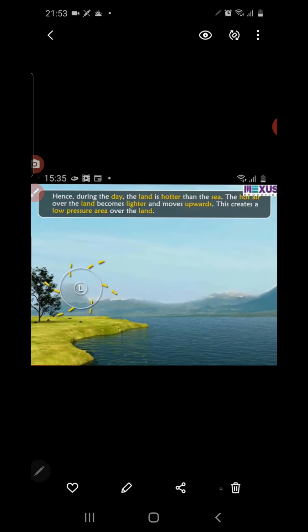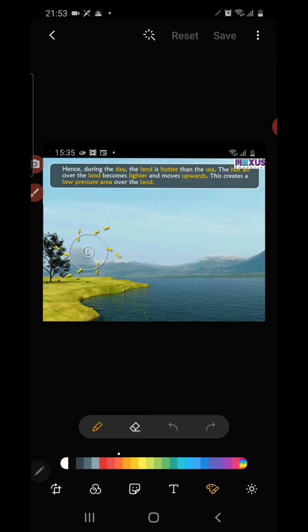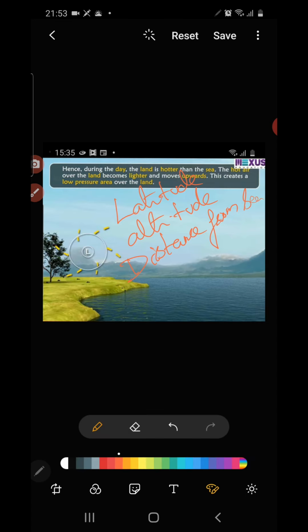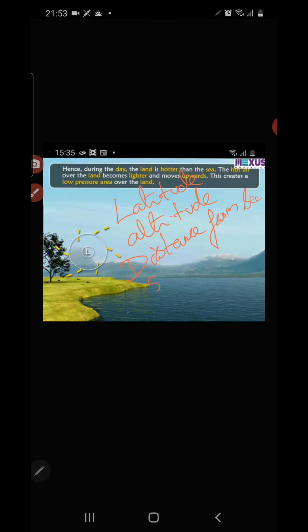Let me write over here all the points once again: the latitude, then altitude, then distance from the sea, then ocean currents, then winds, and slope of the land.